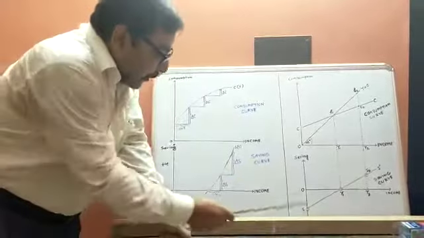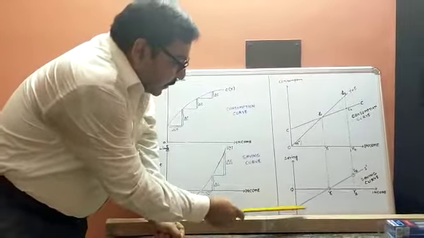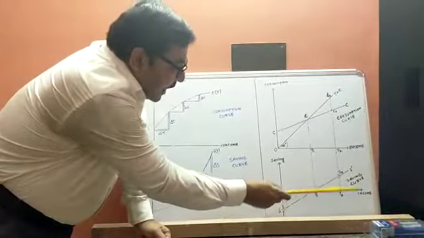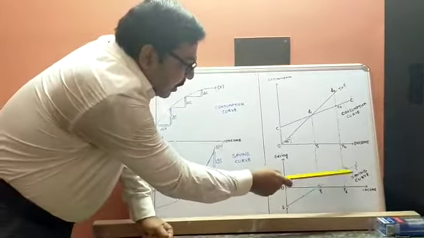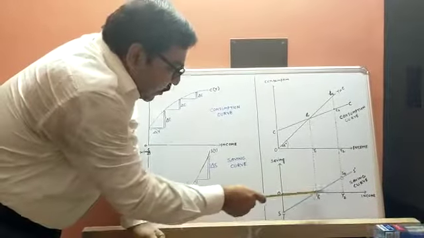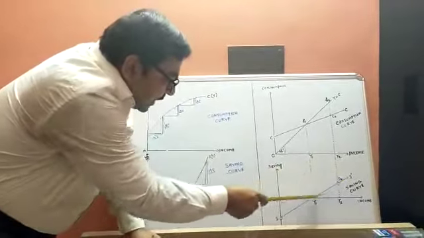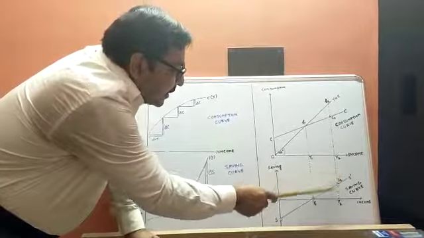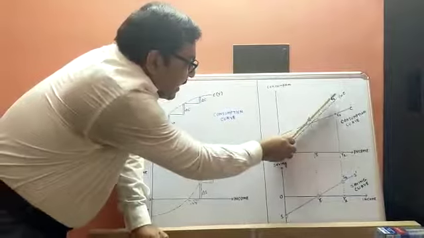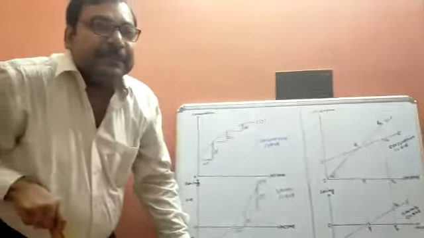So we are getting 3 points: S when income is 0, the point Y1 where saving is 0, and the point S2 at Y2 level of income. Just connect these 3 points, S, Y1 and S2, and you will get the savings curve. In this way, from the consumption curve, you get a savings curve with the help of the line of equality.